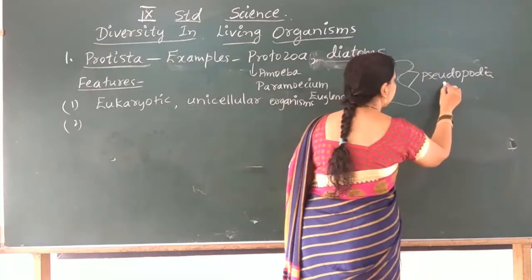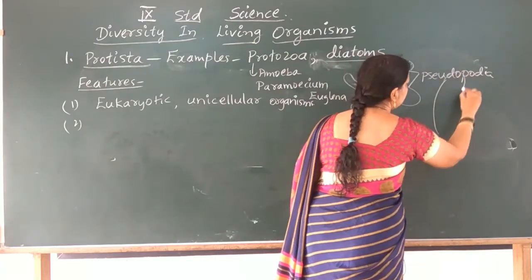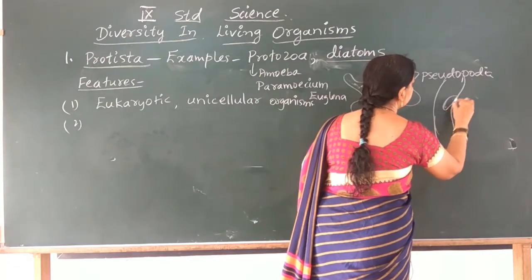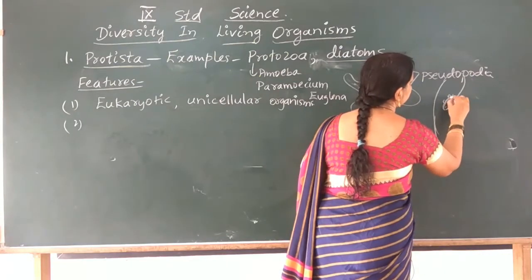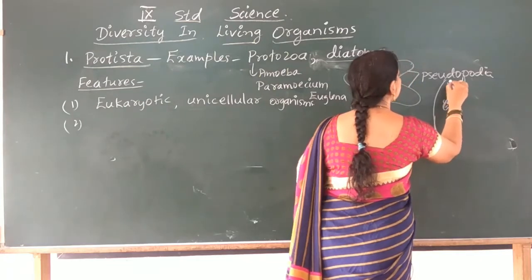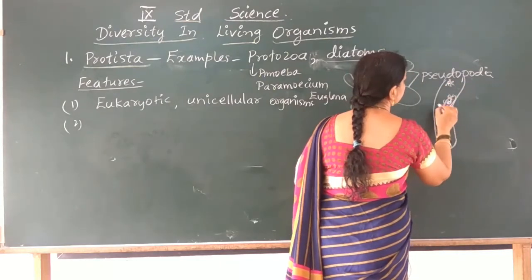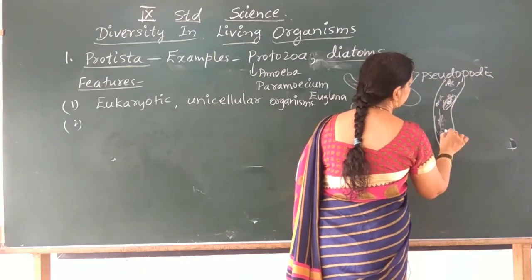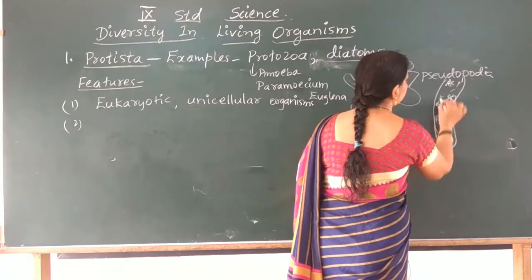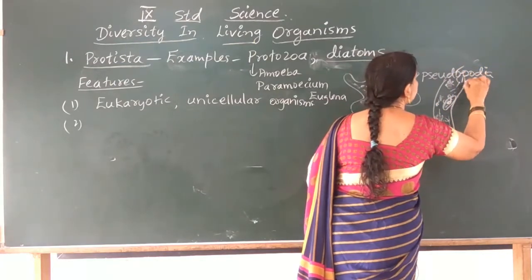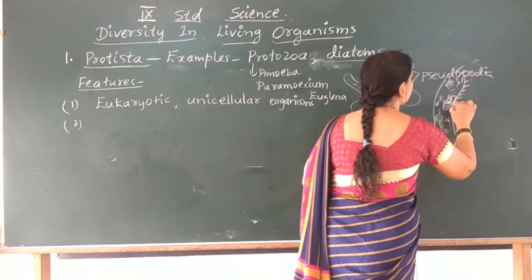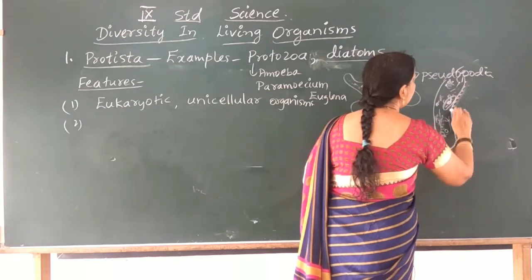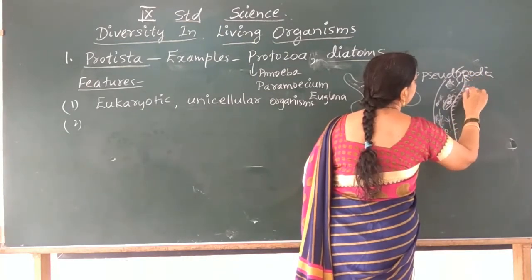And you have seen another example, paramecium. You might have observed very small hair-like structures called cilia.